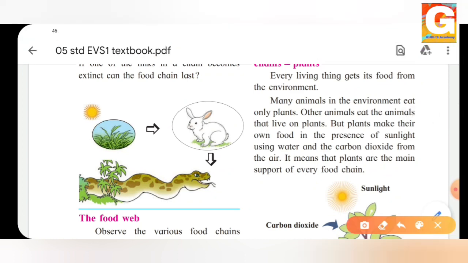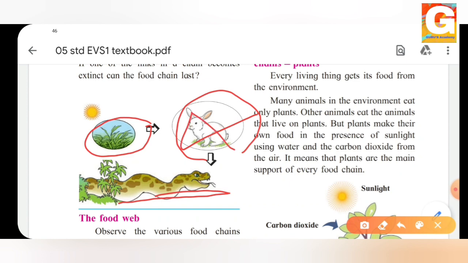What can we see? We can see that this is the snake. What is a snake eating? It will be eating the rabbit. What will the rabbit eat? It will be eating the green grass, isn't it? Now suppose from the link, if the rabbit disappeared, what will happen? Can the snake eat some other food? Yes, it can eat some other food also.